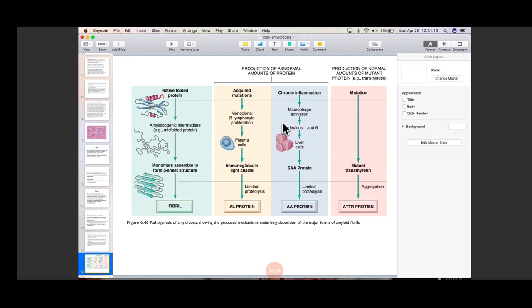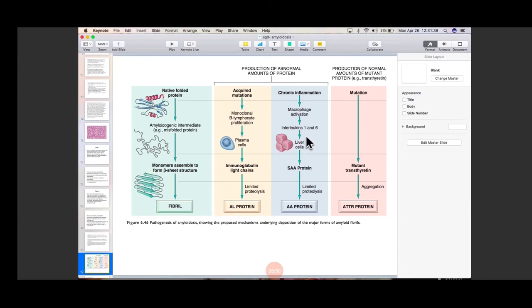Similarly, in chronic inflammation, which conditions occur in our body? There is chronic granulomatous inflammation like TB, syphilis, and any malignancy, mainly the hematological malignancies apart from multiple myeloma. They are going to secrete a lot. There is going to be increased macrophage activation. Macrophages mainly secrete interleukin 1 and 6. These are the most important cytokines secreted by the macrophages.